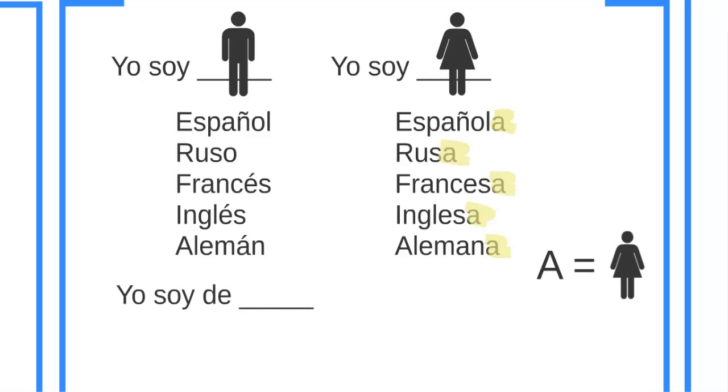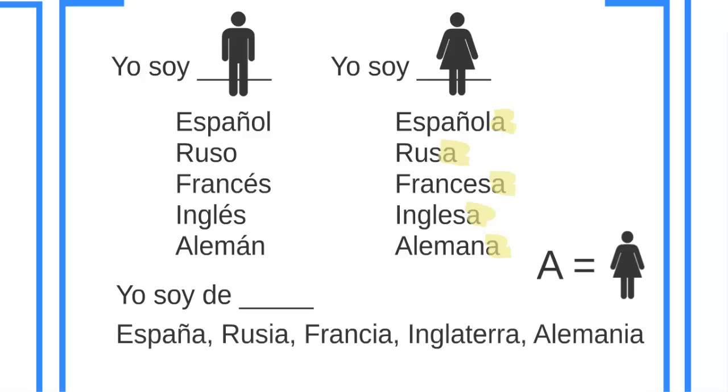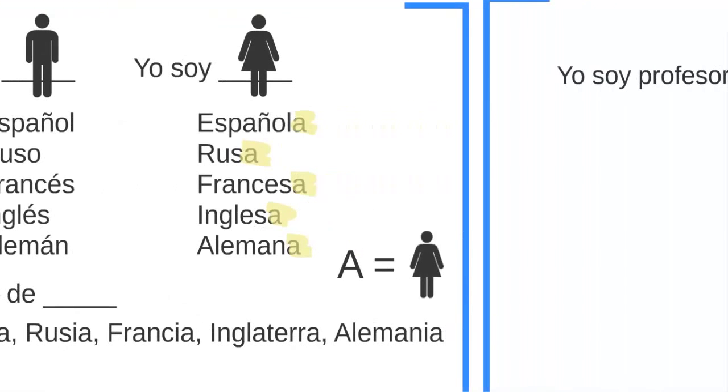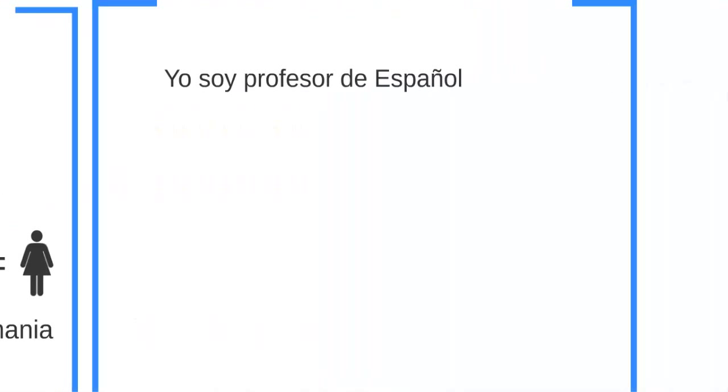So we have the option, as I told you before, yo soy español, or española if you're a lady, and yo soy de, I'm from España, Rusia, Francia, Inglaterra, Alemania. We never use articles with the names. About the articles you will know later, but I want you to remember that, so we don't add them, okay? I see that mistake a lot. So yo soy profesor de español. Profesor is uchitel in Russian, but is teacher. So I am teacher of Spanish. I'm making a literal translation.